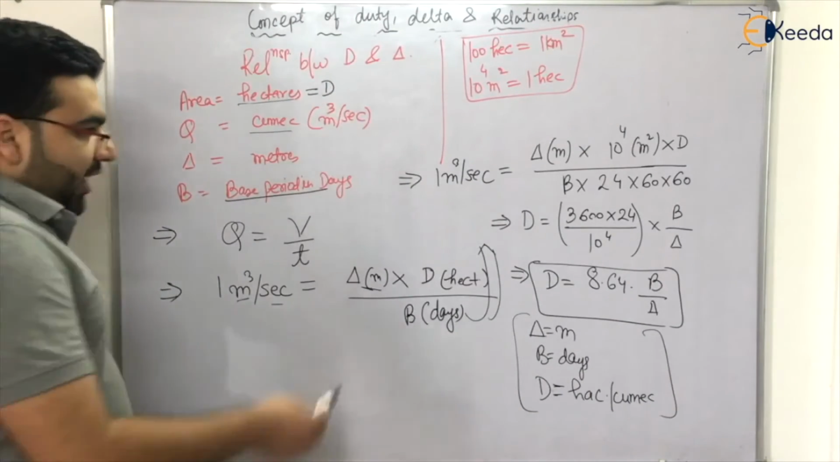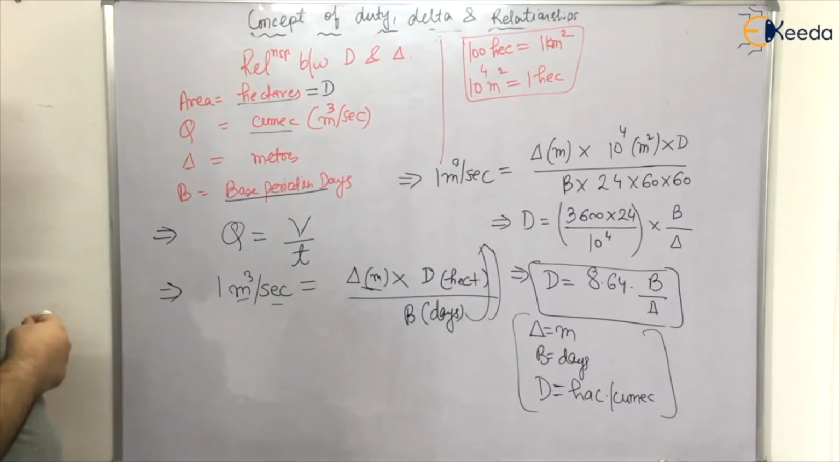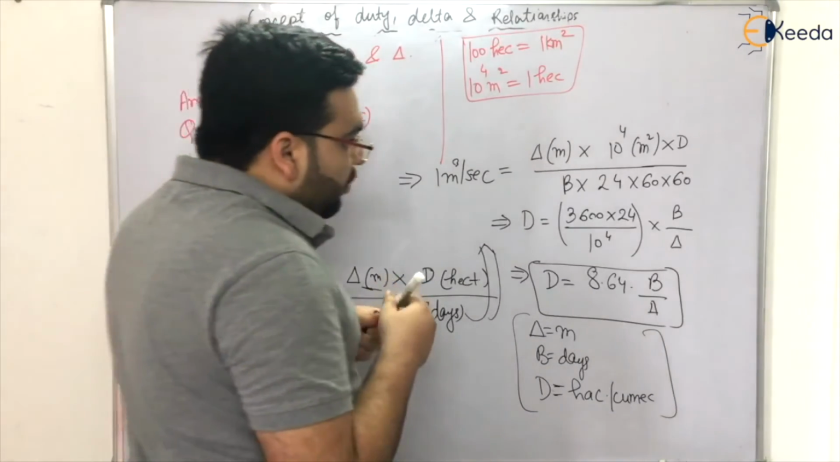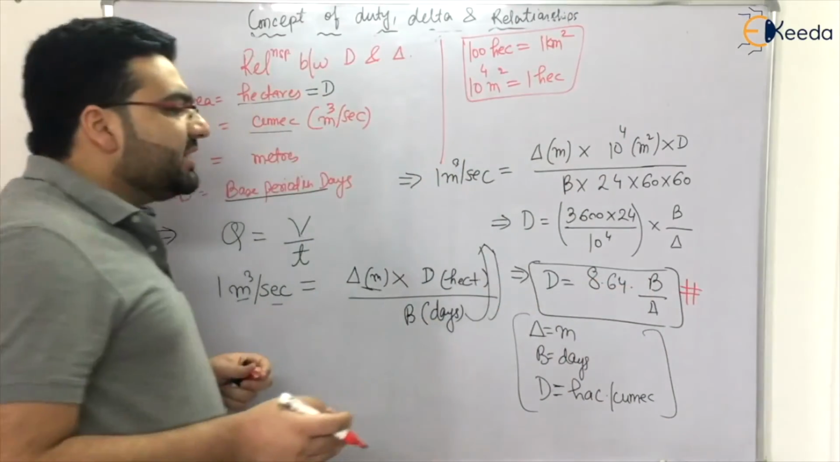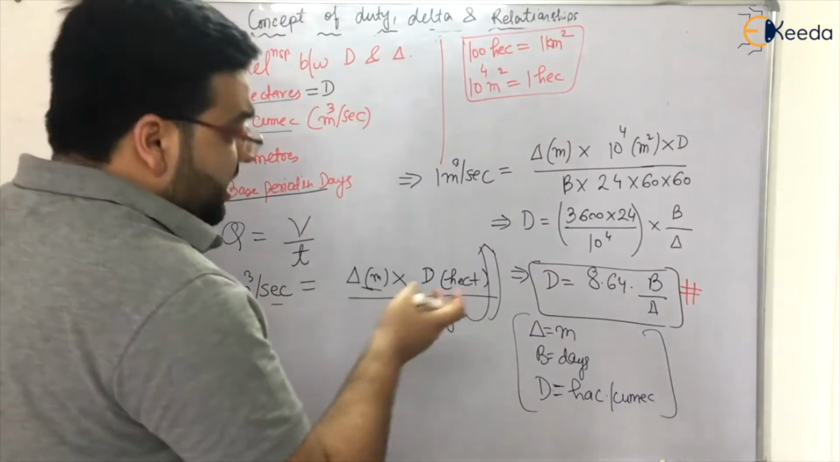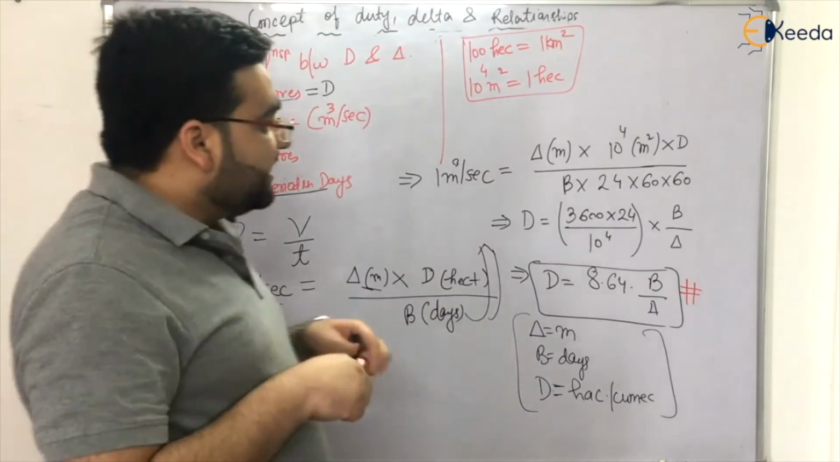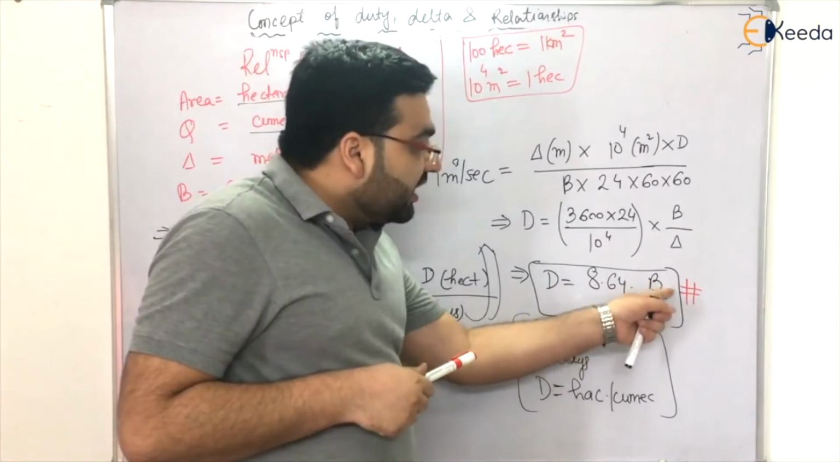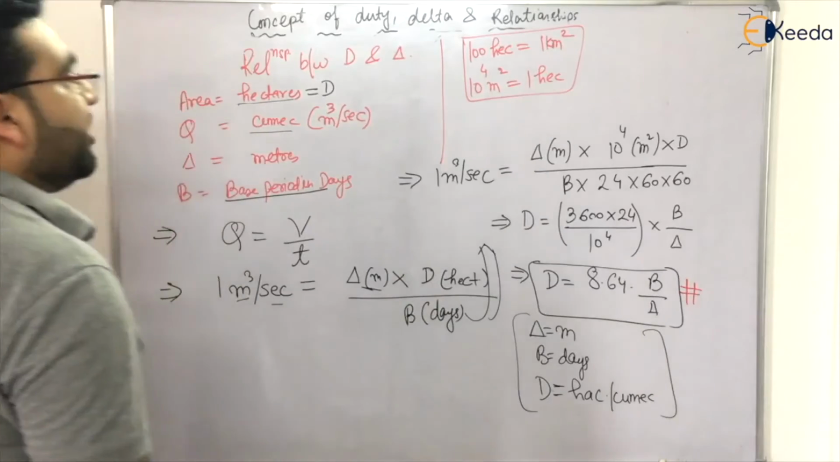Clear? So I hope that you have understood how to calculate the relationship between duty and delta. If you somehow remember this formula, because this is very important, this formula has been asked even in interviews: what is the relationship between duty and delta in terms of the respective units? So whenever you are telling someone this relationship, you must tell the units also.